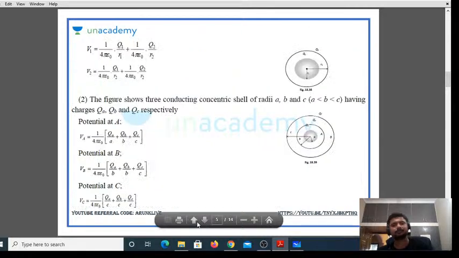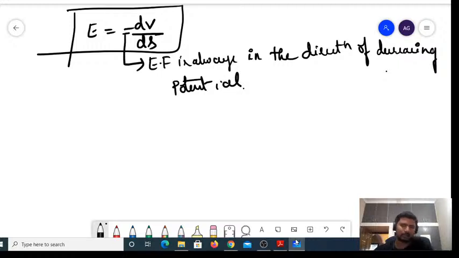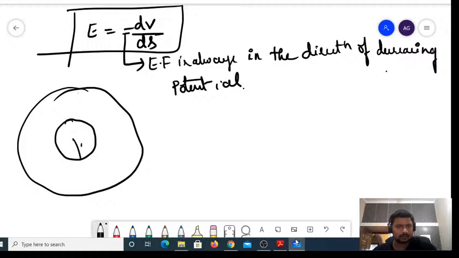How to do that? Let us see. You have a sphere of radius r1 such that the charge is q1. So what is the potential on the surface of this due to this charge? It is V is equal to 1 divided by 4 pi epsilon naught into q1 divided by r1. Let me explain it clearly. This is your sphere, and this is one more sphere, this is R2, this is q1, this is q2.